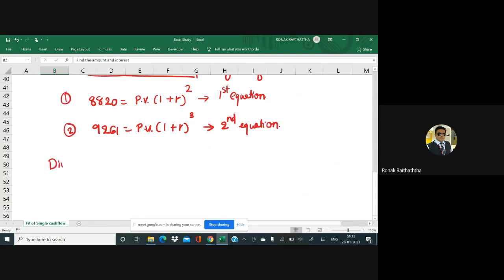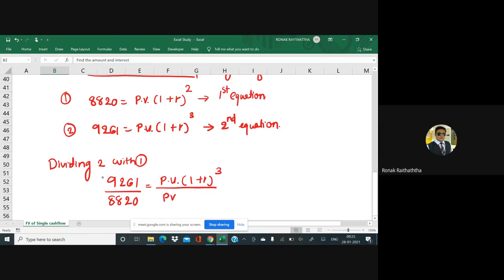So dividing 2 with 1, 9261 divided by 8820 equal to PV (1 plus R) raised to 3 divided by PV (1 plus R) raised to 2. As simple as that.